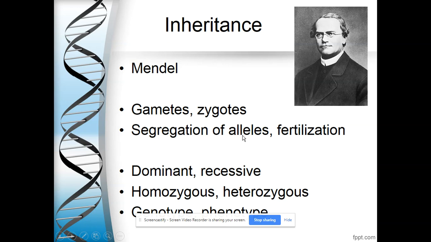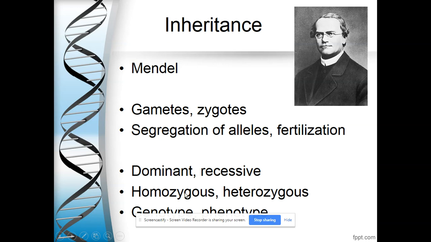Segregation of alleles. This is just that idea that when we're building eggs and sperm, we don't shuffle all the stuff we got from grandma onto one egg and all the stuff we got from grandpa onto the other egg, but in fact it gets mixed up magically. Fertilization is also going to allow for recombinations of alleles, which leads to genetic variation, which is really good for a population. Remember that dominant alleles are going to mask the expression of a recessive trait.